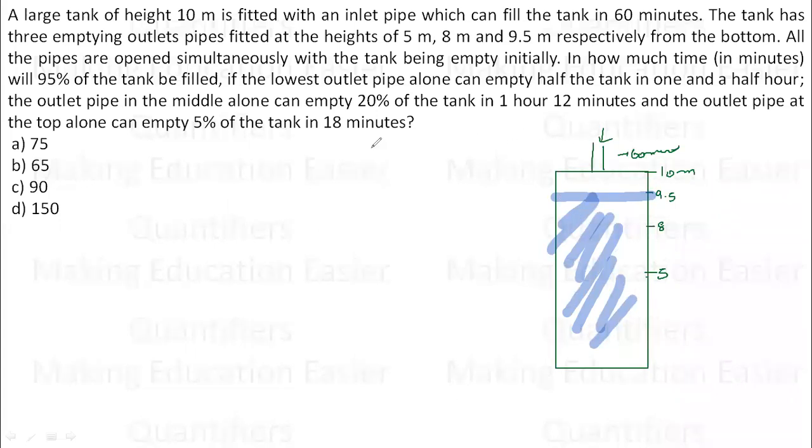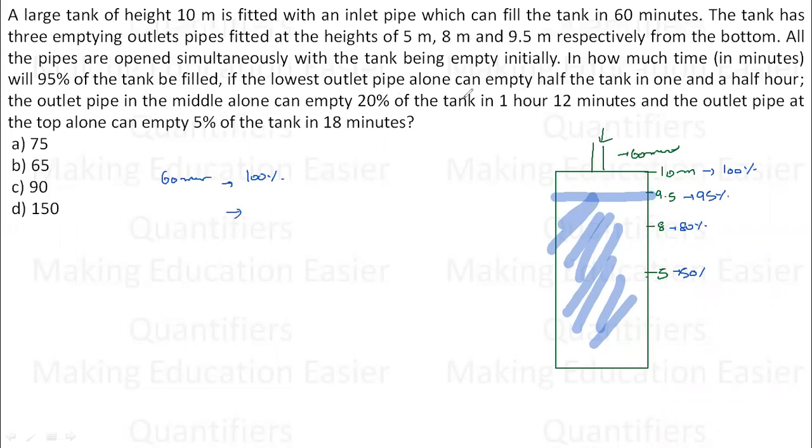Now, given that there is some time given, I can say that if I take this to be 100%, this is 100%, this is 95%, this is 80%, and this is 50%. These are the levels. So first, that is the inlet pipe. Inlet pipe fills 100% of the tank in 60 minutes. That is given to me.